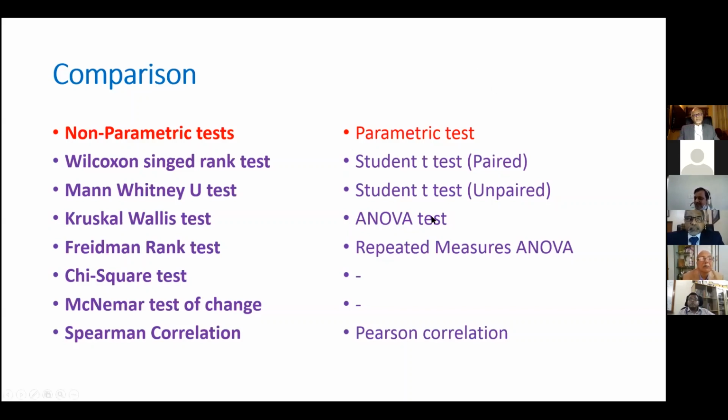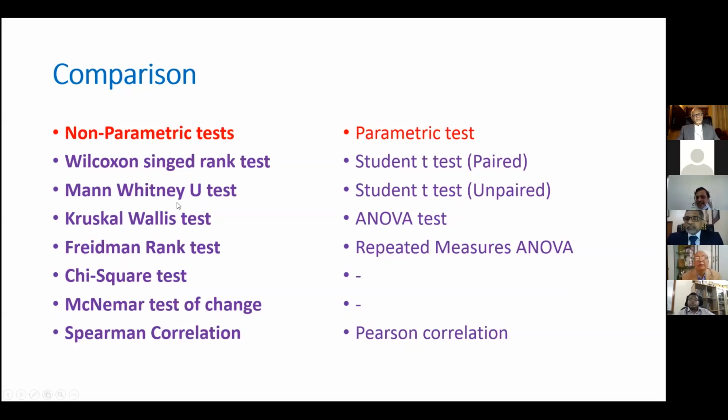When two groups of patients are there, group A given one treatment and group B given another treatment, they are independent, they are unpaired. When groups are unpaired, you use the student T test for metric data. Most of the data is metric. Even the VAS score is semi-metric data. But corresponding to the student T test for unpaired data, when non-parametric, we have to use the Mann-Whitney U test.